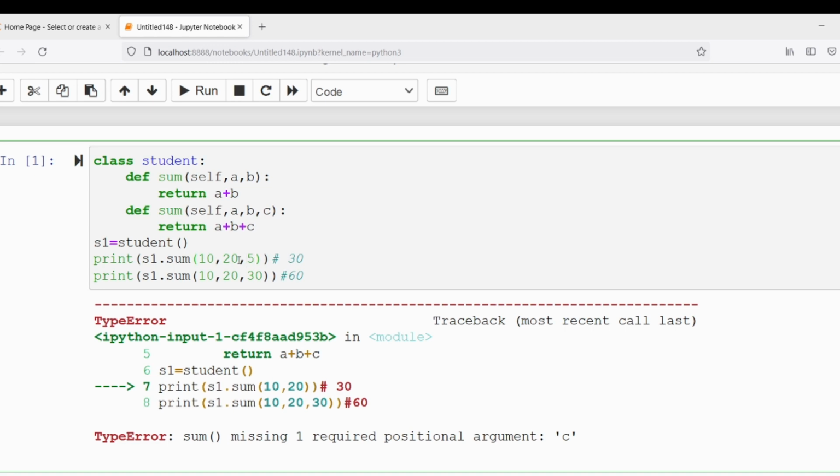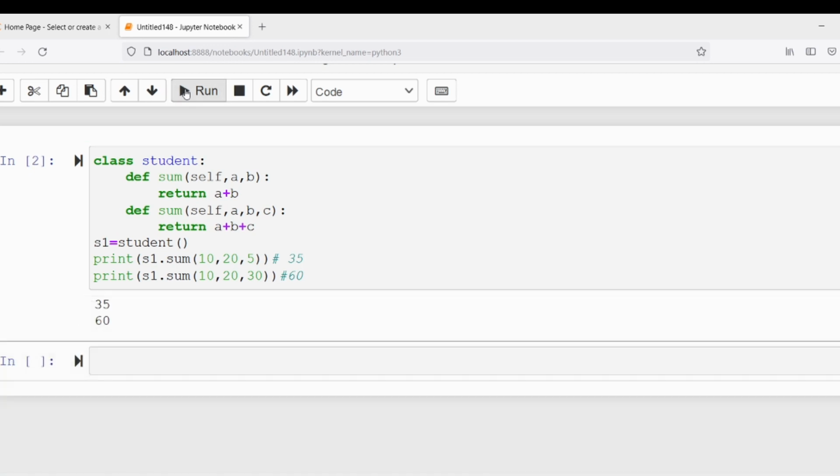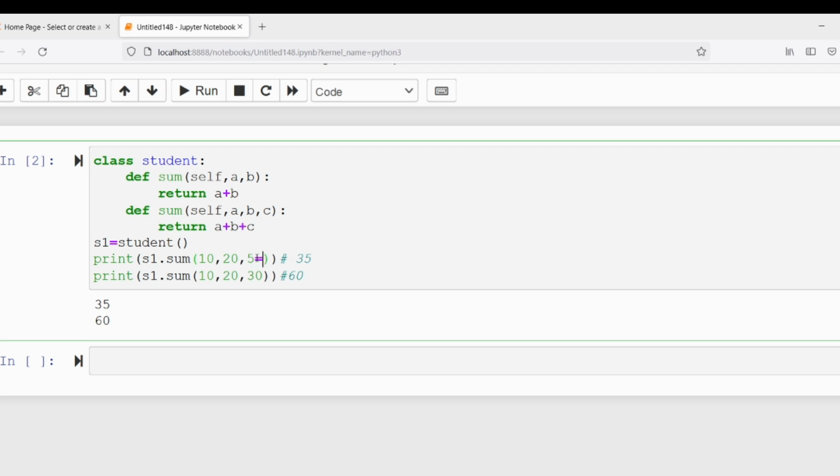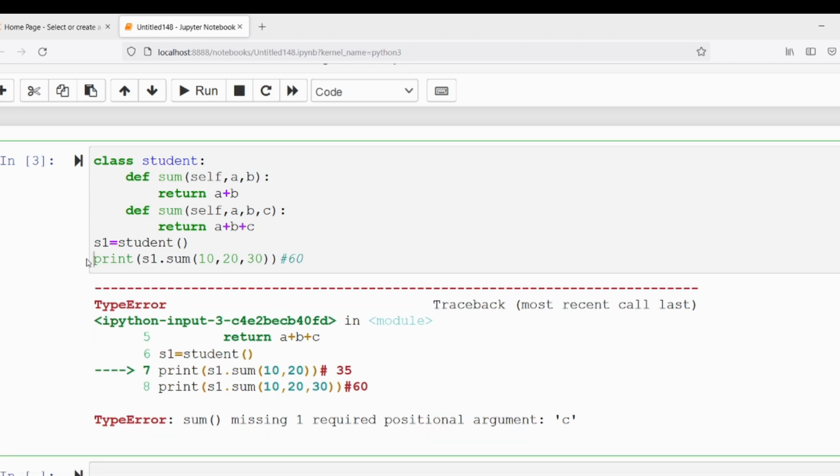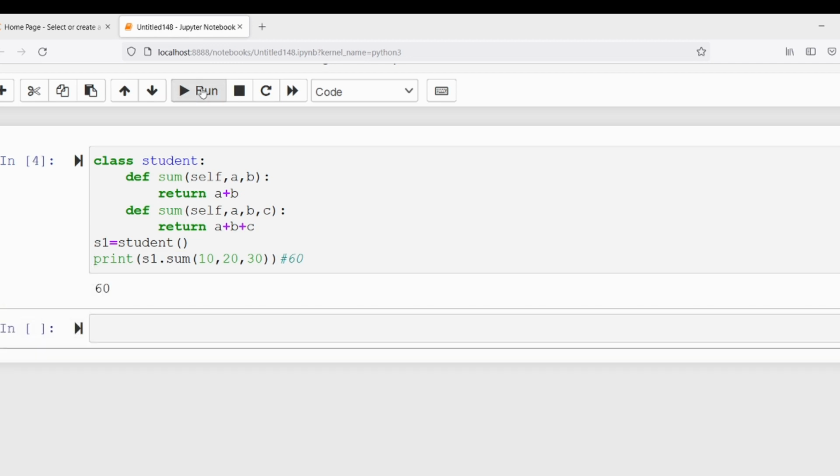Suppose if I return a value 5 here, then you will get the output as 35 and 60. Look here, you are getting the output as 35 and 60. But if I remove the third argument, then it will create an error. If I remove the statement also, it is absolutely fine, it will give the output as 60.